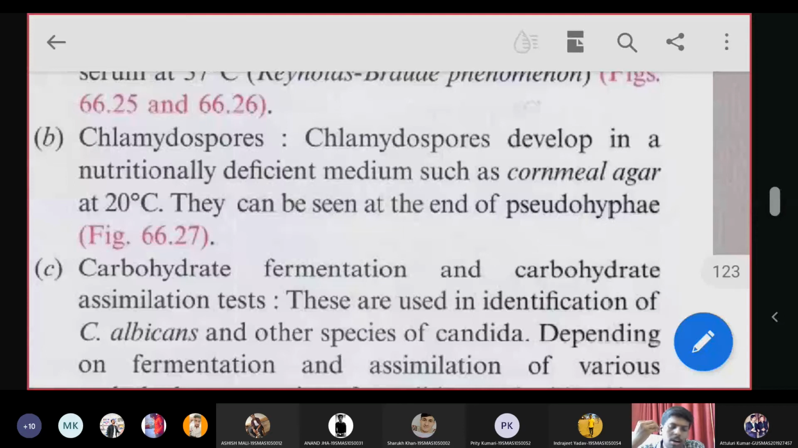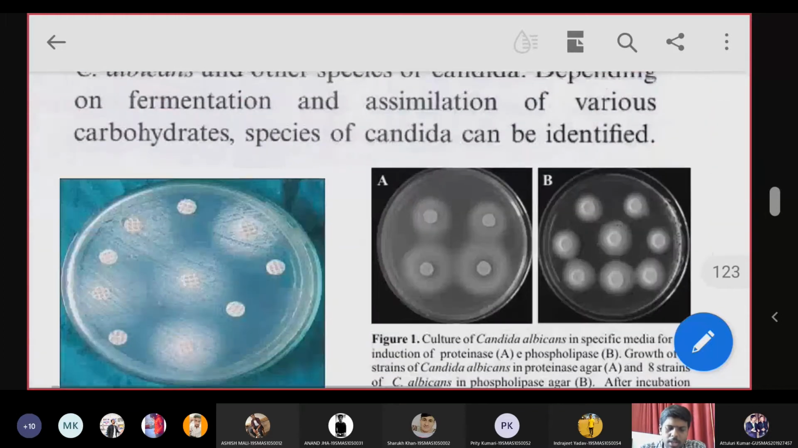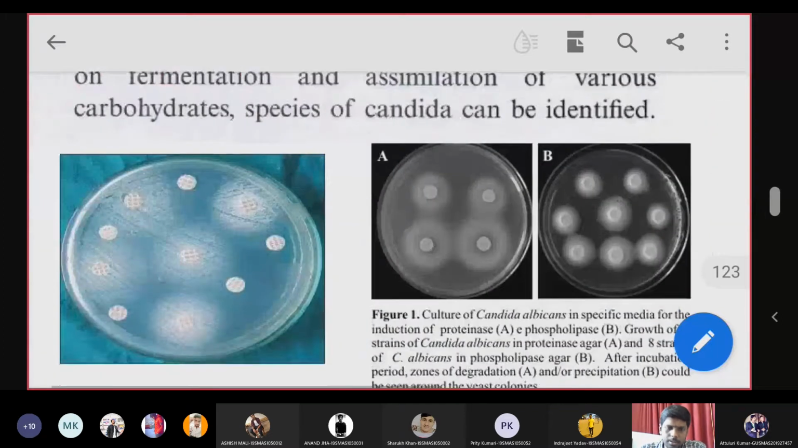Then the third one is, all Candida yeast cells have the tendency to ferment carbohydrates. So by the carbohydrate assimilation test, we can identify the Candida species. This is especially used for identification of C. albicans. C. albicans can ferment the carbohydrates. So this is how you can identify the Candida.